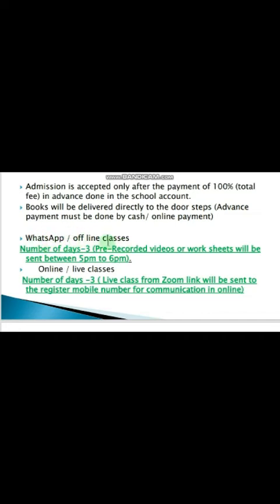Next, WhatsApp or offline classes. This is WhatsApp or offline classes, nothing but, as I explained previously, we will be sending the pre-recorded videos or the worksheets or the soft copy content between 5 p.m. to 6 p.m. to the students. And we have special online classes, as we said, for 3 days. In a week, 6 days are divided into 2 parts. 3 days will be offline classes, that is through WhatsApp, and 3 days we will have online classes using the Zoom link.